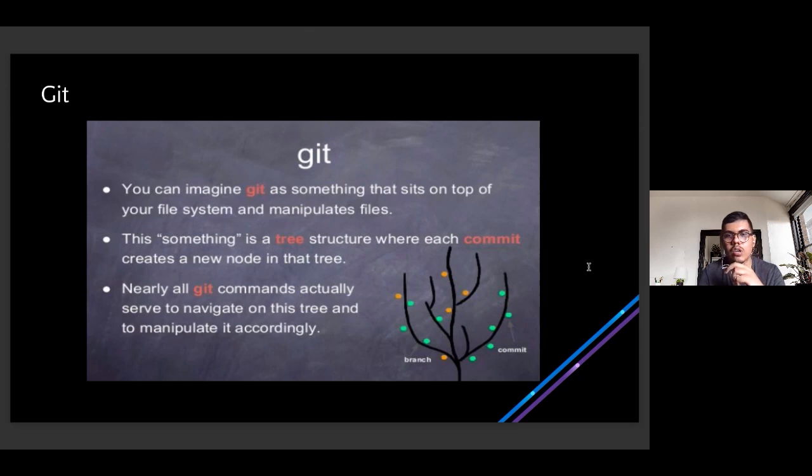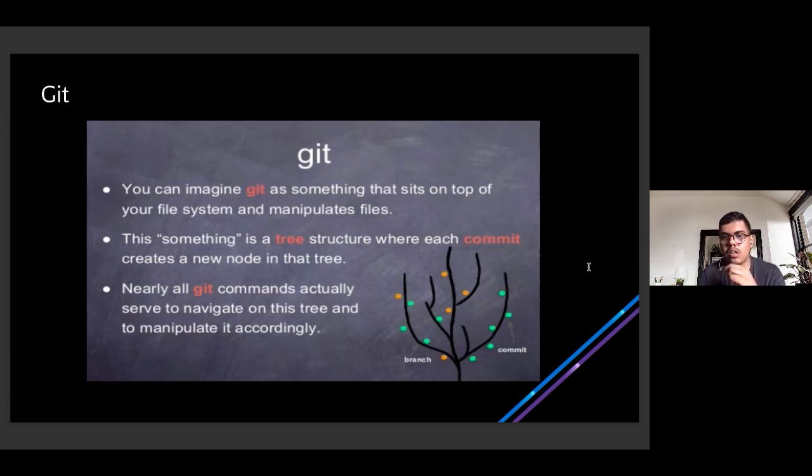Essentially, you can imagine Git as something which sits on top of your file system and manipulates files, right? It is like a tree structure where each commit is created as a new node in the tree. In Git we have something called a commit, which we will discuss later in the session. The more commits you keep creating, the more leaves and nodes get created in the tree. So that is how you can imagine Git. It serves as a tree for your entire project or code base, right?